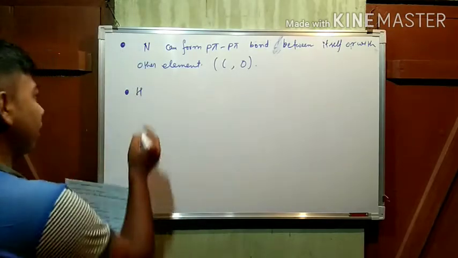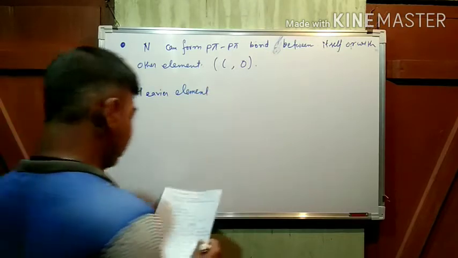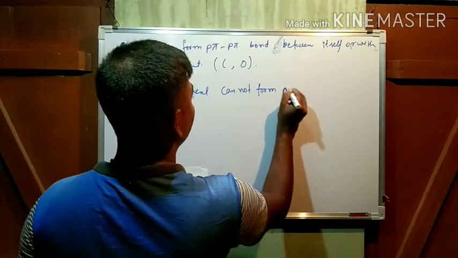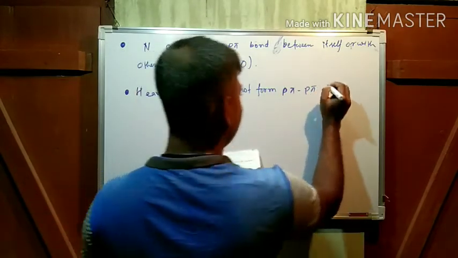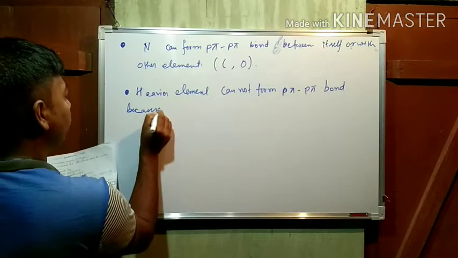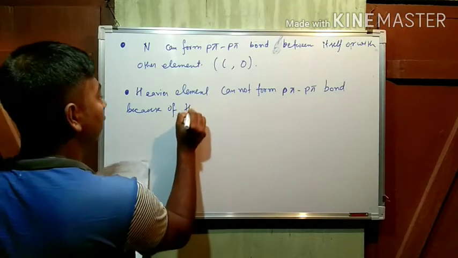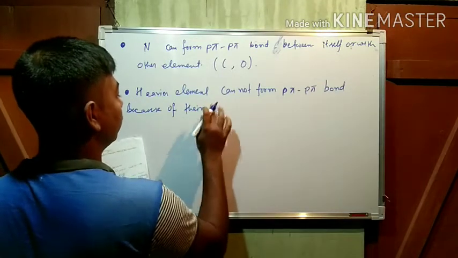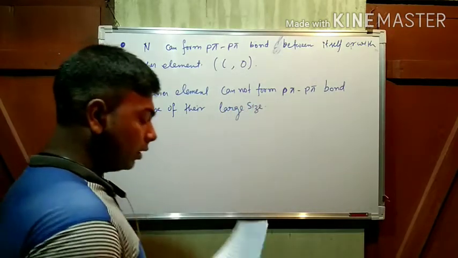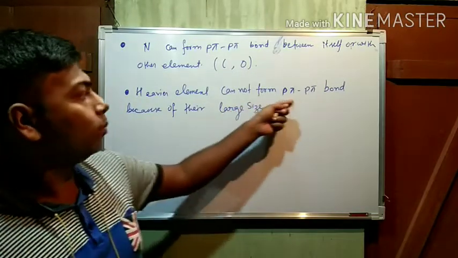These heavier elements cannot form p-pi bond. Now what is the reason? Because of their large size. Now why is this large size responsible for not forming p-pi bonds?